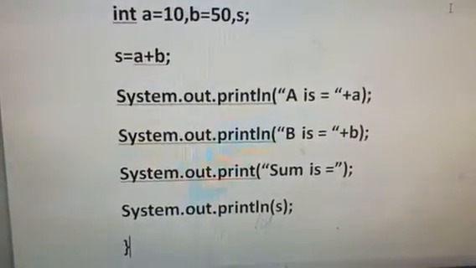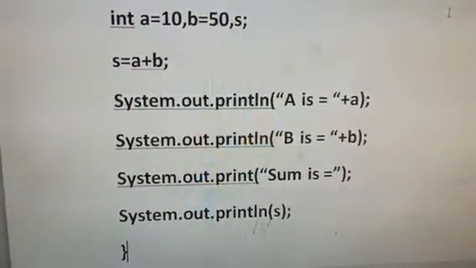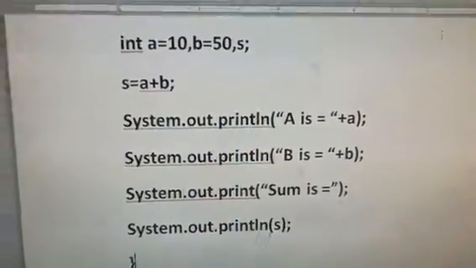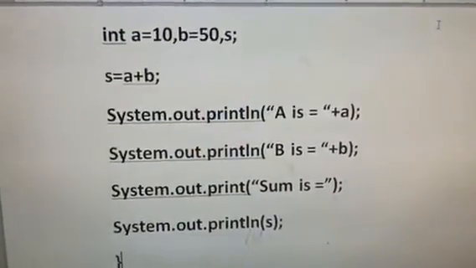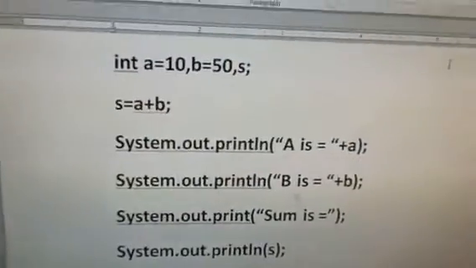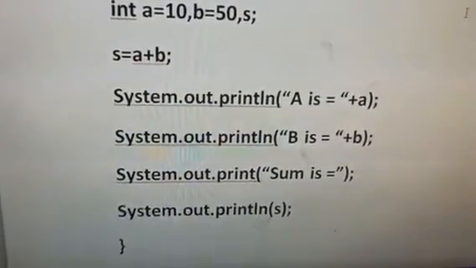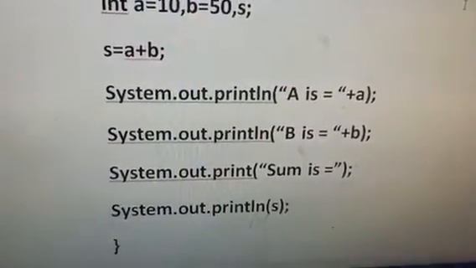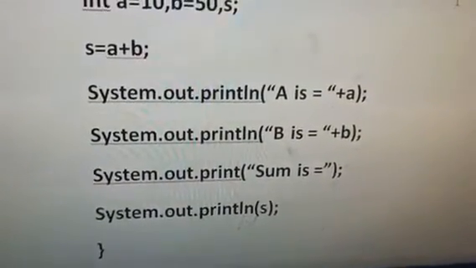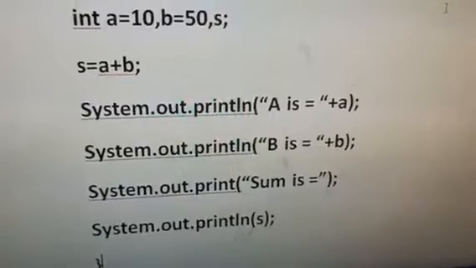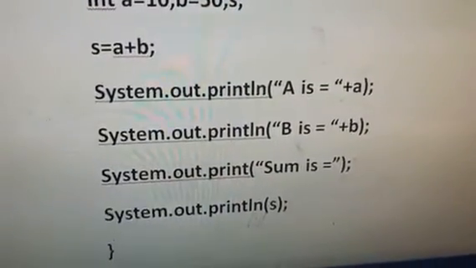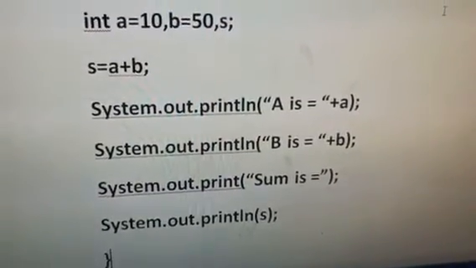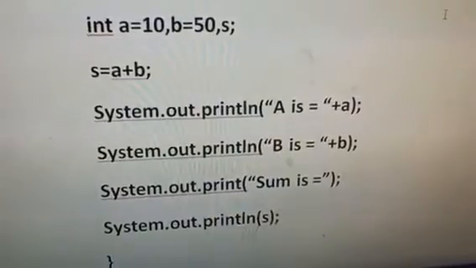So now "a is equals to" you will get as it is on the computer screen, and after that we are putting the plus sign. This plus symbol works as a concatenation sign that shows that after printing the message, we are going to print the value of a variable a. Here, in variable a we have stored the value 10, so you will get the output a is equals to 10.